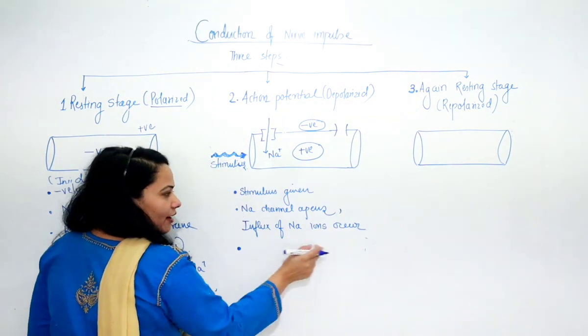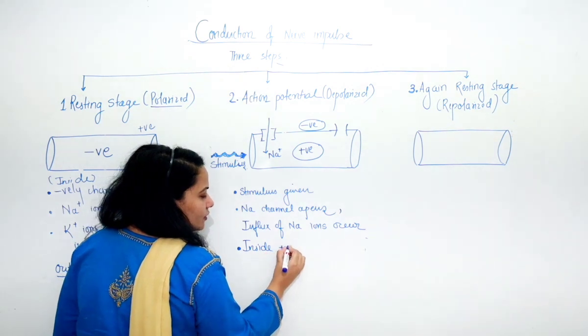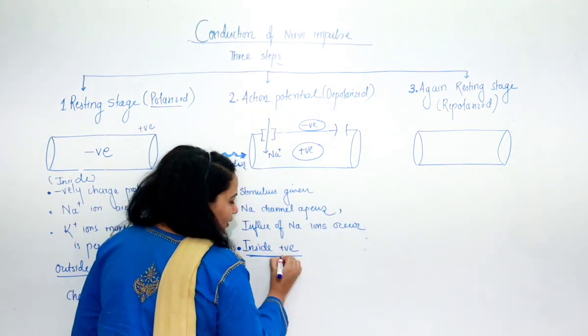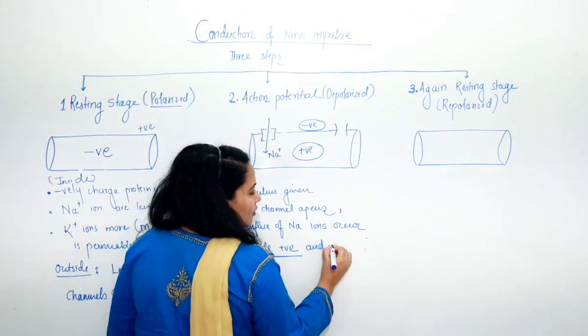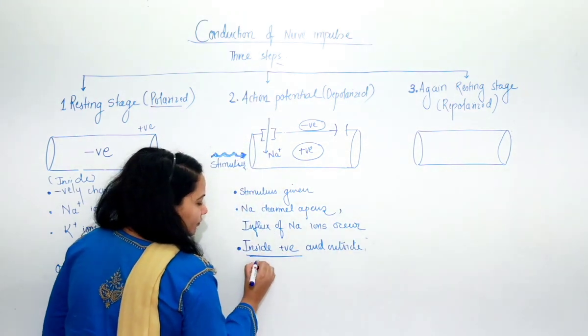Okay, so after this it becomes inside positive, remember this line, and outside it becomes negative.